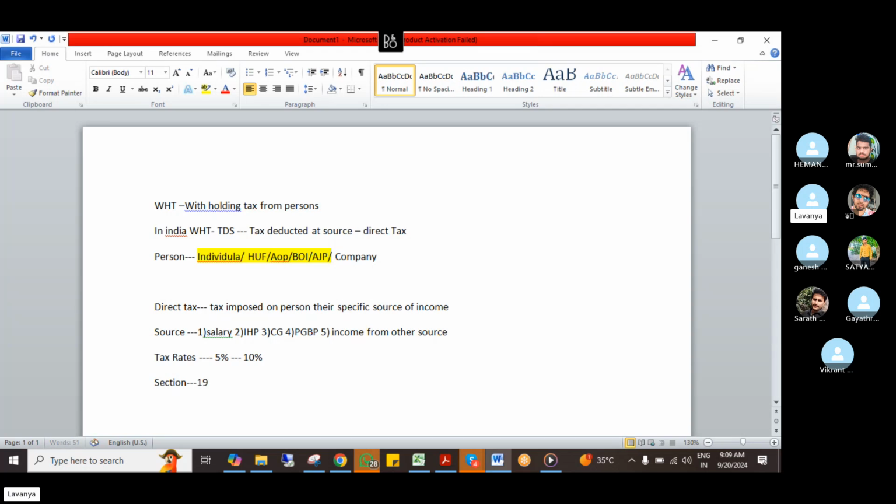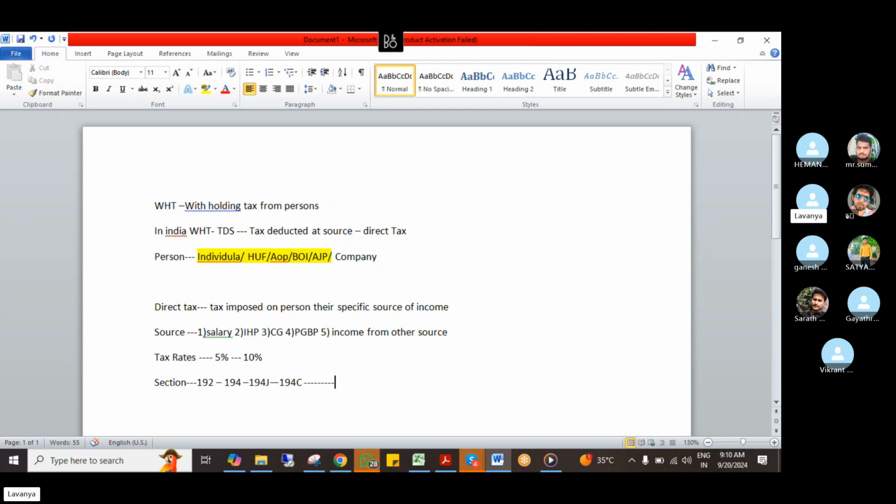Section 192 is for salary. Section 194 relates to interest on other securities: if I'm getting any income as interest, it has to be mentioned under 194. 194J relates to professional services, and 194C means contract. So many sections are there, not just one. These tax rates and sections are maintained by the income tax department.